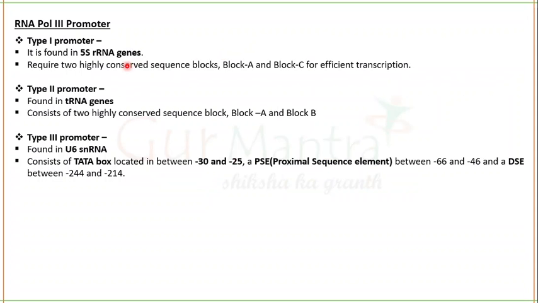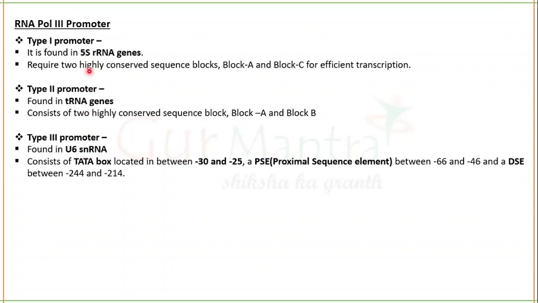Let's talk about RNA polymerase 3 first, then we will talk about the promoter of RNA polymerase 2. RNA polymerase 3 has 3 types of promoters: one for the 5S RNA gene, one for tRNA genes, and one for the U6 small nuclear RNA gene.